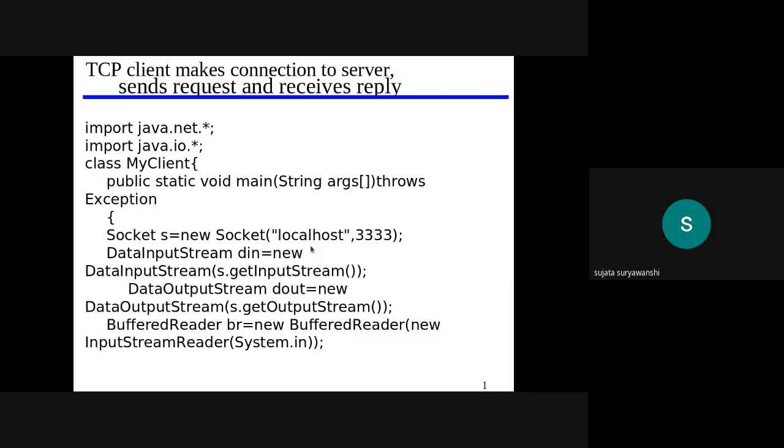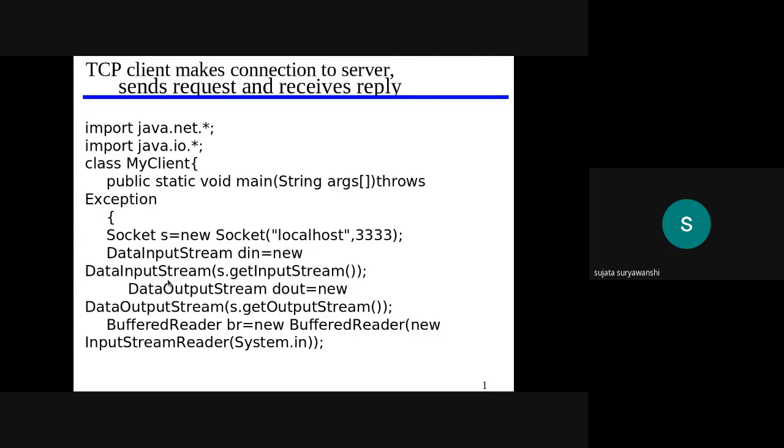So while creating a socket at the client level, we should use this syntax. Then the datagram packet, sorry, not a datagram packet, because it is the TCP protocol, so there is no need to create a datagram packet.